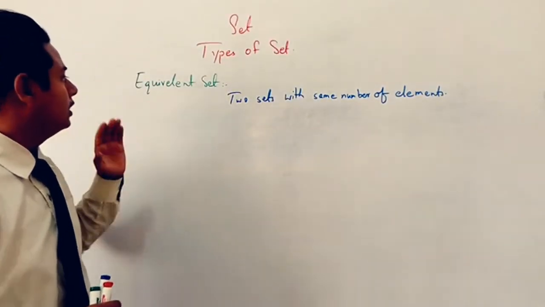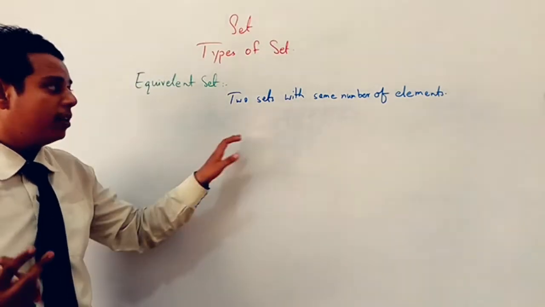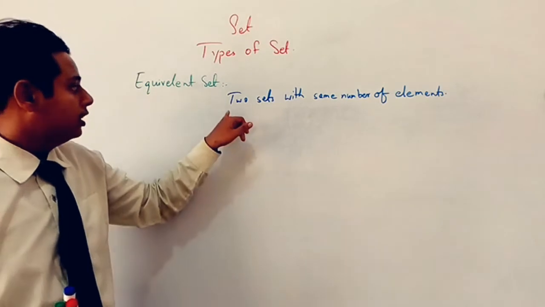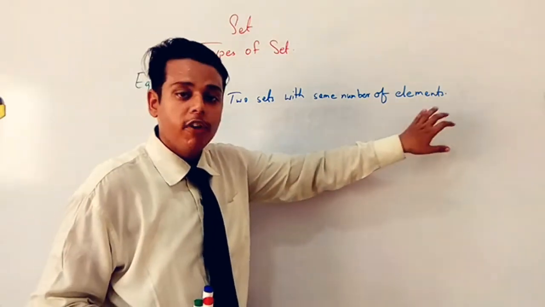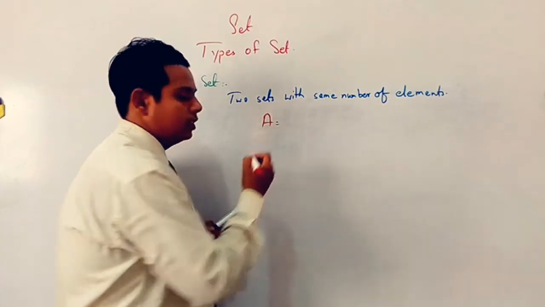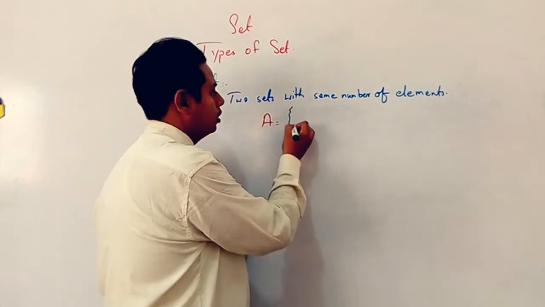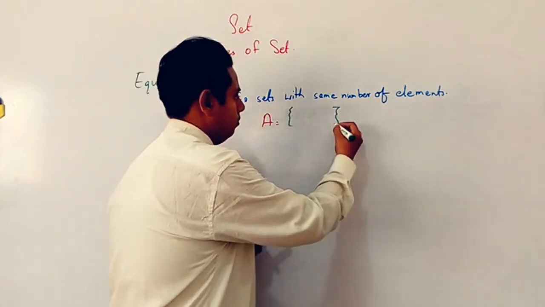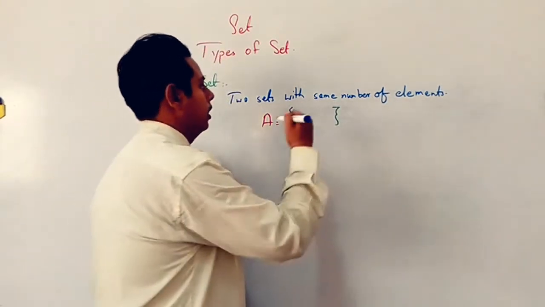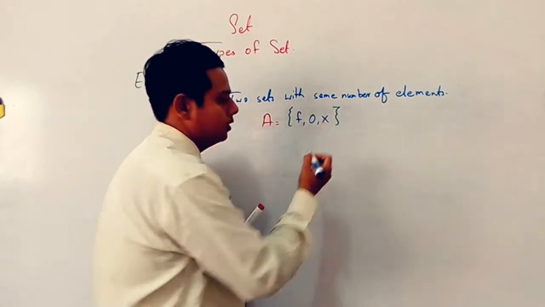Now come to the equivalent set. Equivalent sets are two different sets which have the same number of elements in them. Let's suppose set A which is having the spelling of fox, F, O, X. Fine.